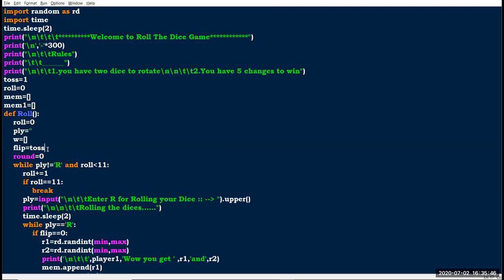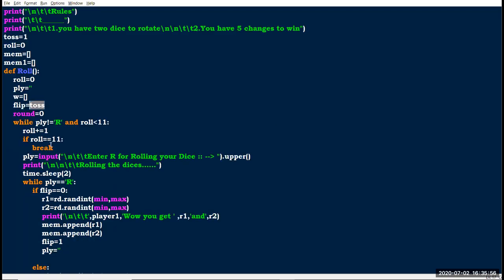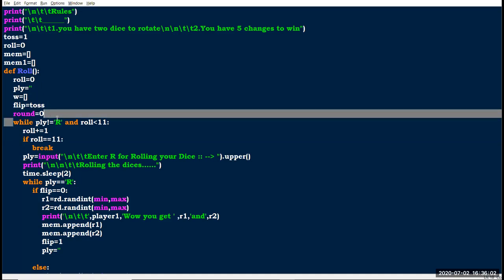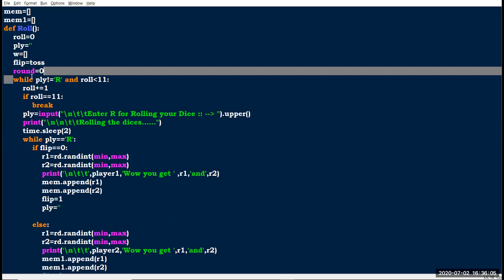Here I have 0. If toss equals 0, flip also has 0. Simply, I am storing the toss value into flip. Next I have declared round equals 0, that's an integer.